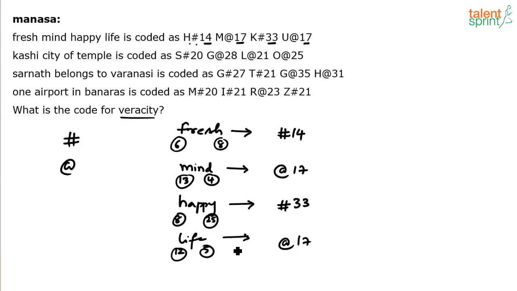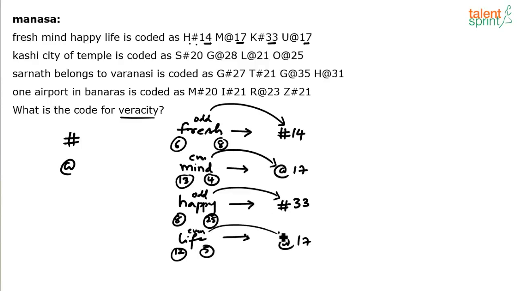Not that every word in the codes here is 5 letters or 4 letters, but odd number of letters results in hash. Even number of letters results in at the rate. So we know the logic behind the symbol here, right? Odd number of letters, even number of letters. So that's very clear. Now, how do you get the letter?